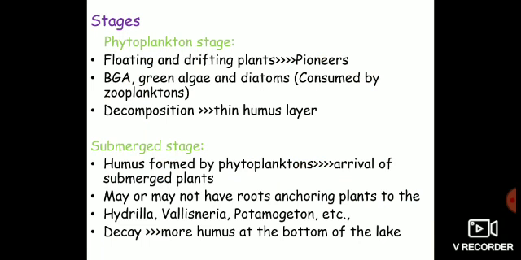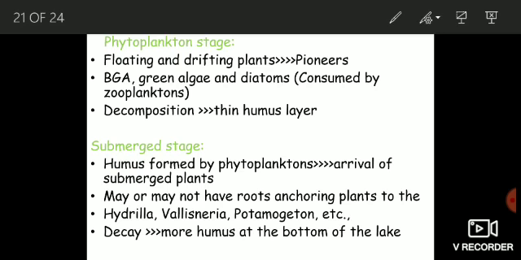First of all, you have the phytoplankton stage. These phytoplanktons are actually passively floating and drifting plants. They form the pioneers and are composed of blue-green algae, green algae and diatoms, which are consumed by zooplanktons. And when these zooplanktons and phytoplanktons die and decompose, they form a thin humus layer which results in the formation of soil. And this humus makes conditions, this soil makes conditions favorable for the next coming plant community, which